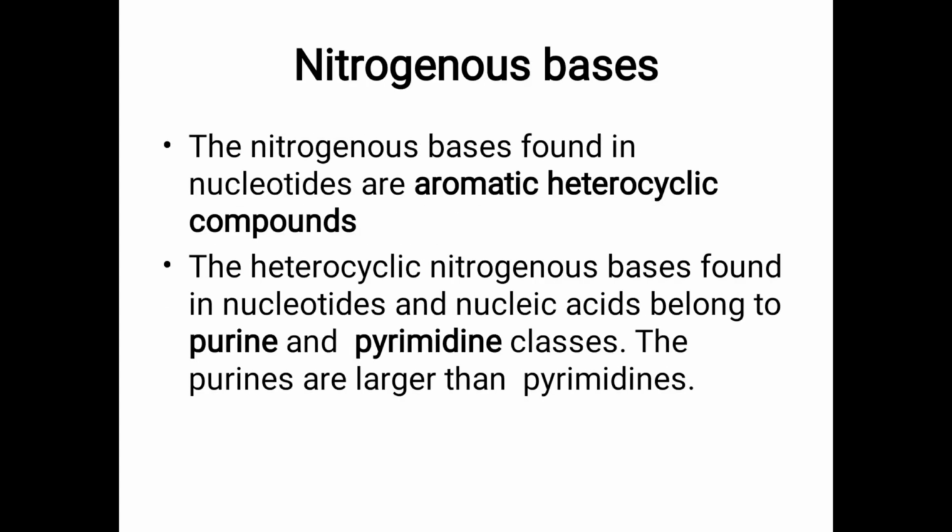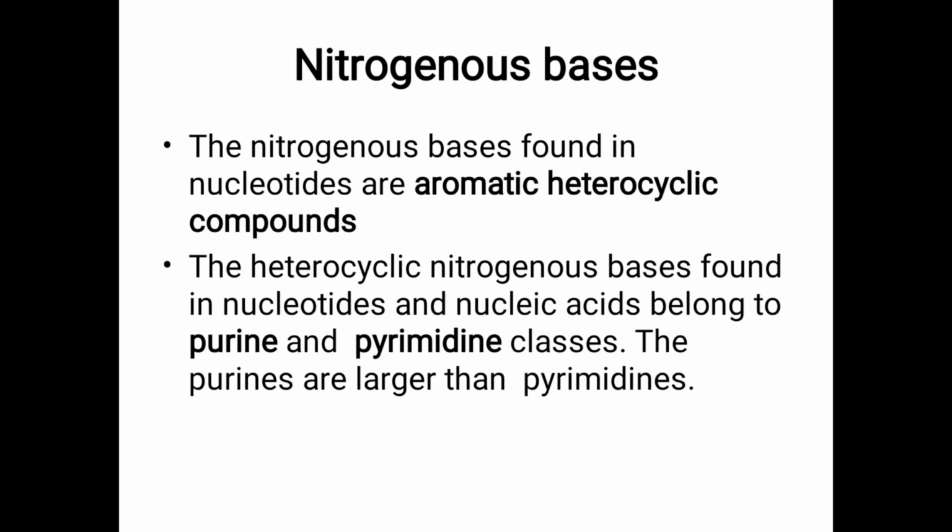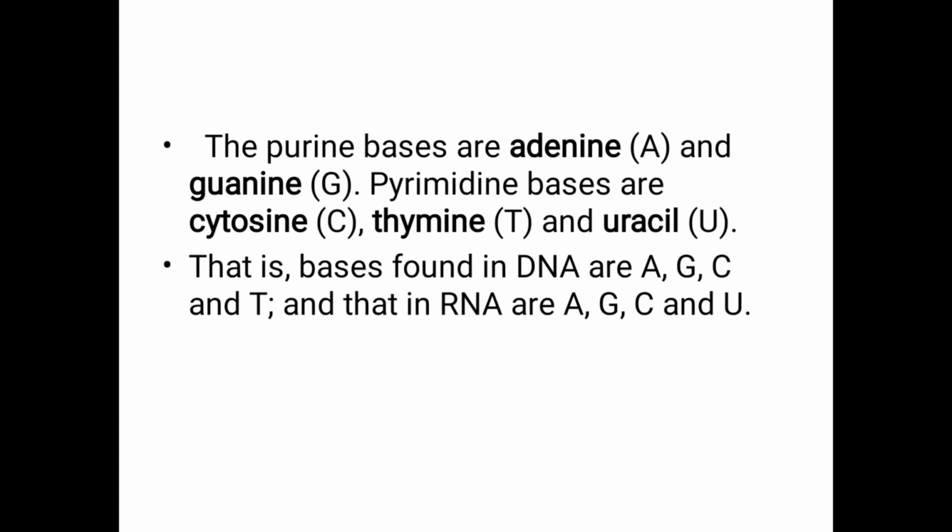Purine and pyrimidine. These purines are larger than pyrimidines. Purine is a double ring. Pyrimidine is a single ring. Okay, so purine bases are adenine and guanine. Pyrimidine bases are cytosine, thymine and uracil. So purine bases are adenine and guanine, A and G. Pyrimidine bases are cytosine, thymine and uracil.